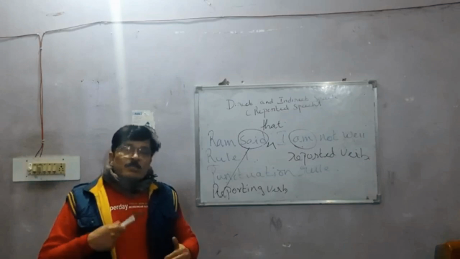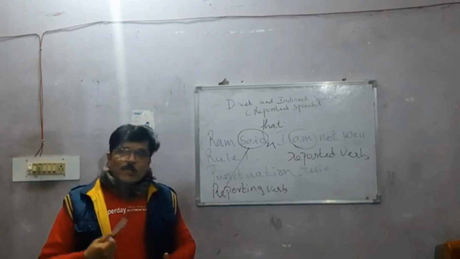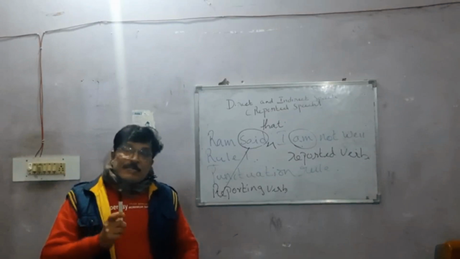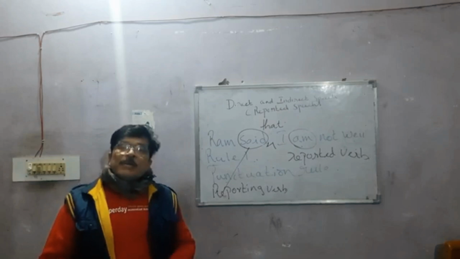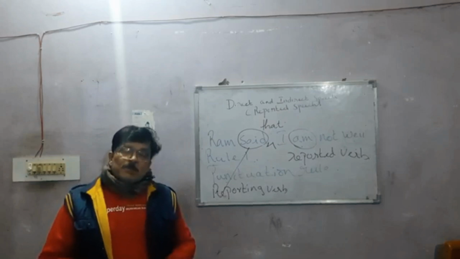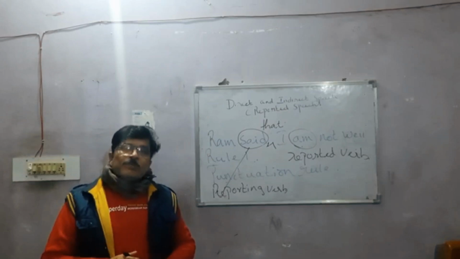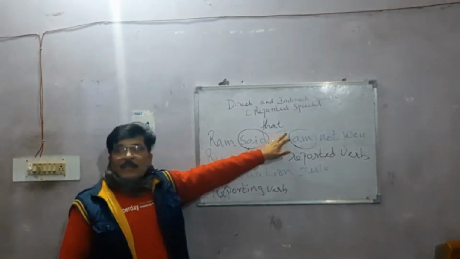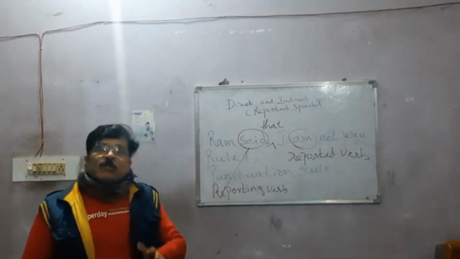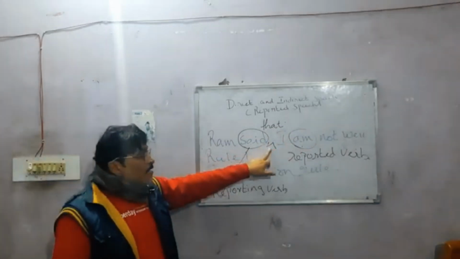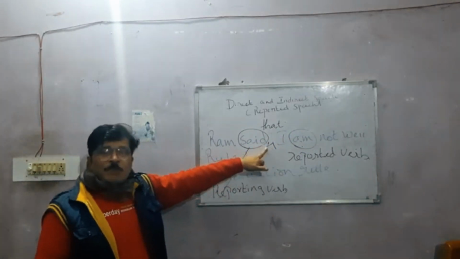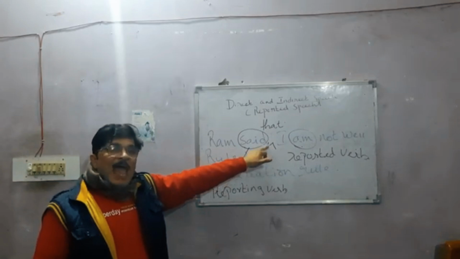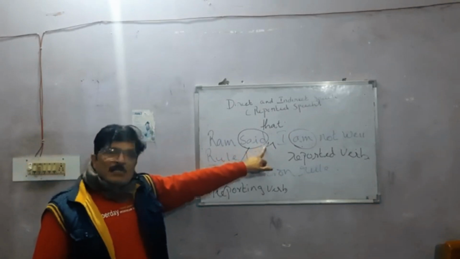And when you are changing it from direct to indirect speech, the first thing that you have to know is the punctuation rule. What is the punctuation rule? As I told you, you have to remove the comma and the inverted commas, and in place of the comma, you should add a subordinate conjunction.